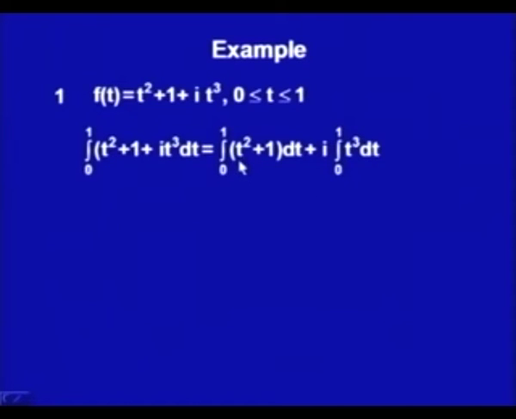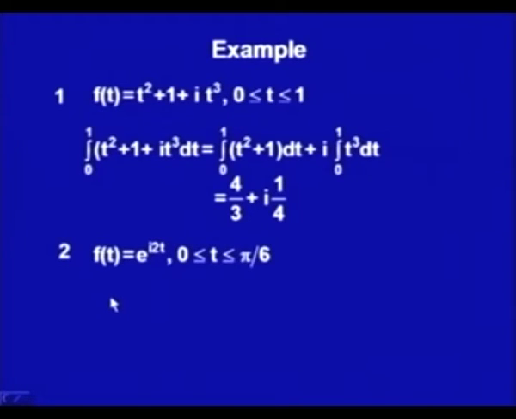This integral we know is t cubed by 3 plus t, so integrated over 0 to 1, it gives 1 by 3 plus 1. Similarly, the integral of t cubed from 0 to 1 is t to the power 4 divided by 4, evaluated from 0 to 1, which gives 1 by 4. So what we get is 1 by 3 plus 1, that is 4 by 3, plus i times 1 by 4. The integral of this complex valued function is again a complex number.